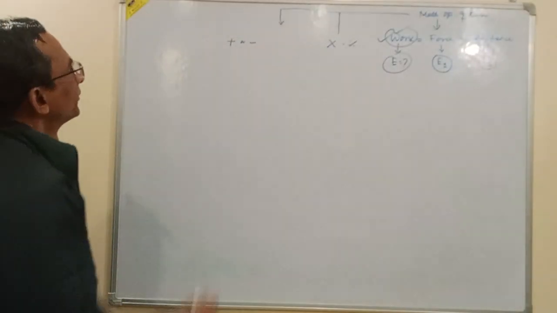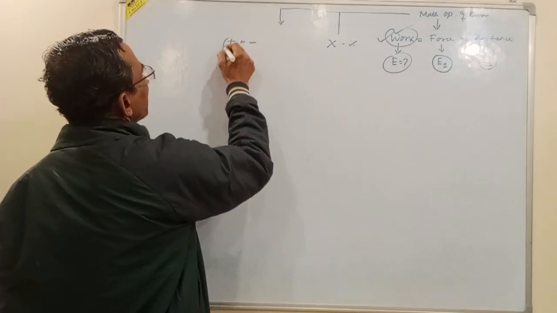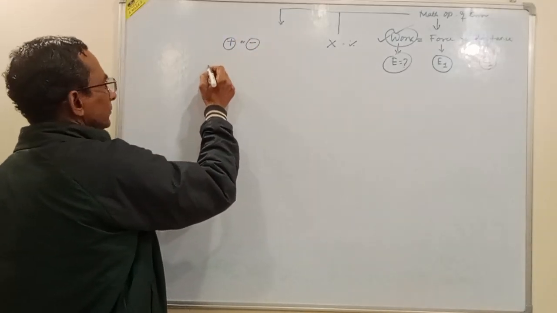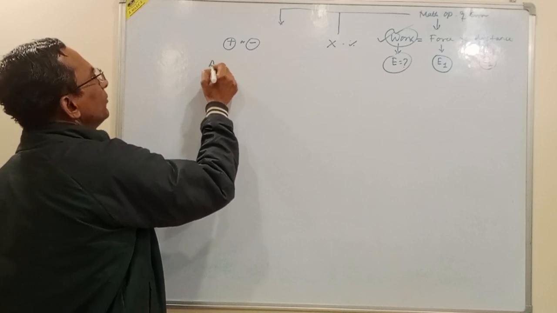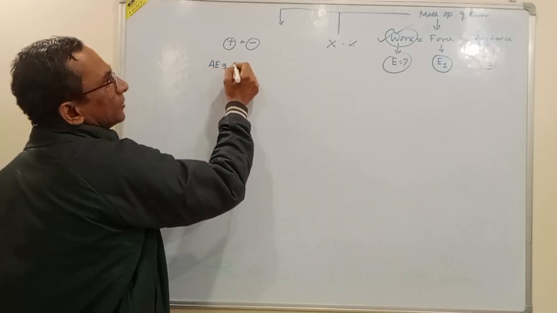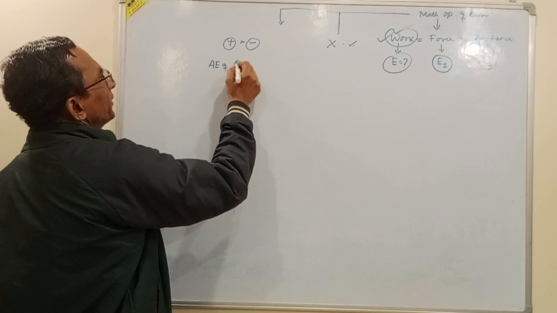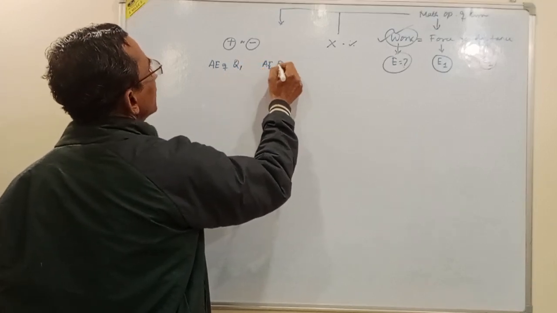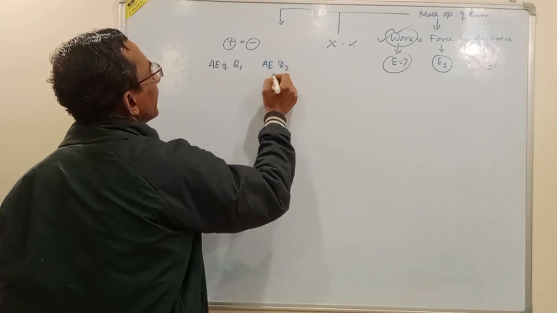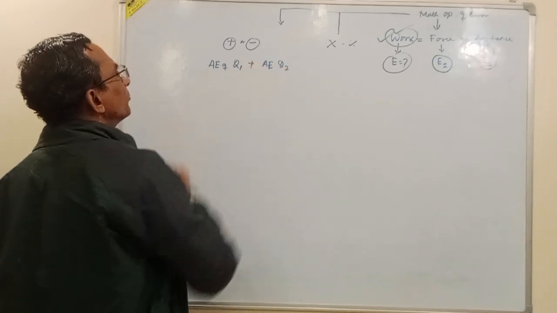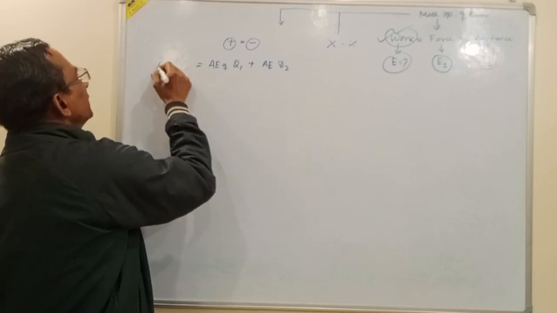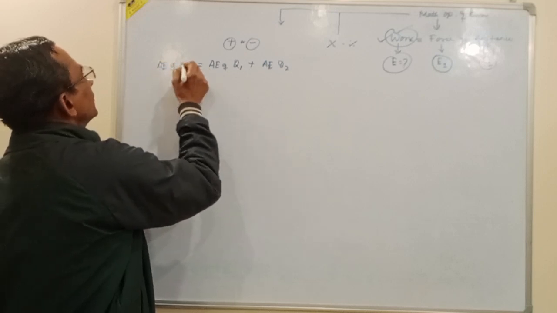For addition and subtraction, we find the absolute error of quantity 1 and the absolute error of quantity 2, then we add both. That gives the absolute error of our quantity.